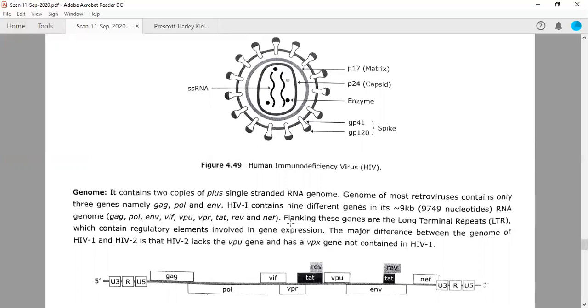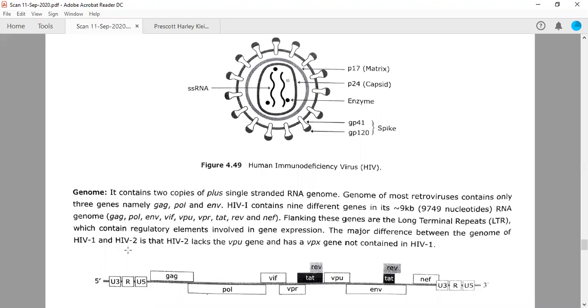Okay. So as we have discussed, flanking these genes are the long terminal repeats. So you can see here also U3 or U5, and here also U3 or U5, and there is a PBS, primer binding site here. So these are present.